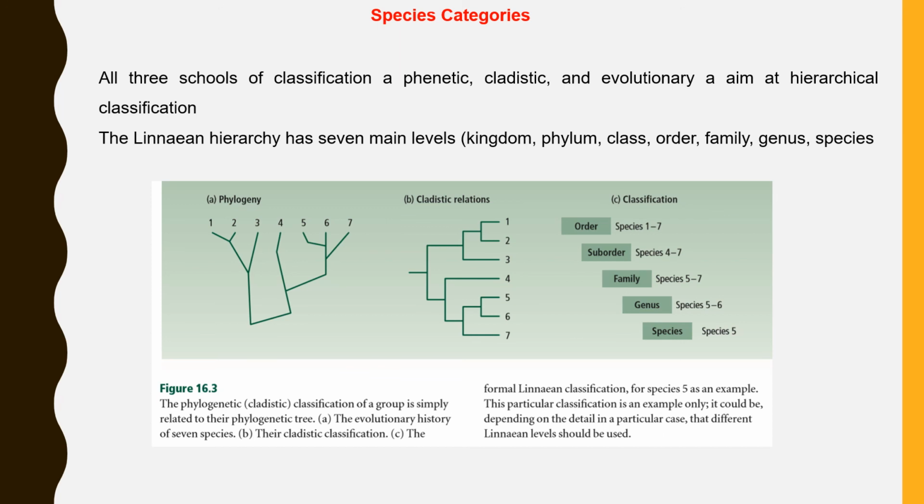Species 5 and 6 have an immediate cladistic relationship and can be grouped together in a genus. Species 5, 6 and 7 form a family. Species 4, 5, 6, 7 form the suborder, and species 1 to 7 are grouped into an order.